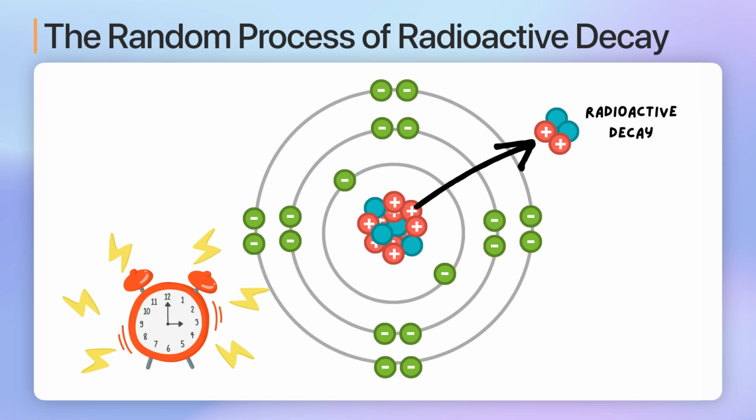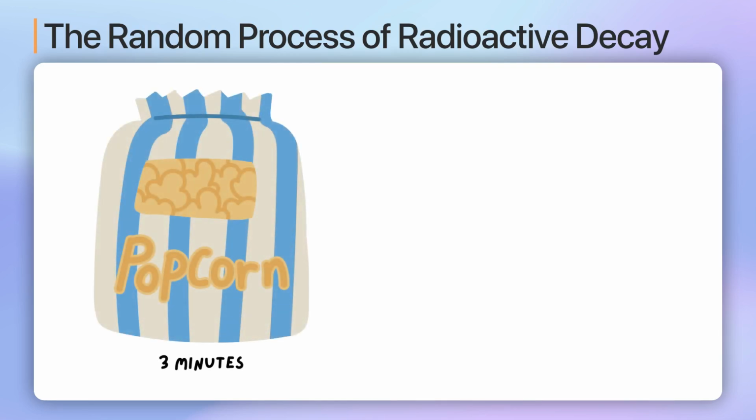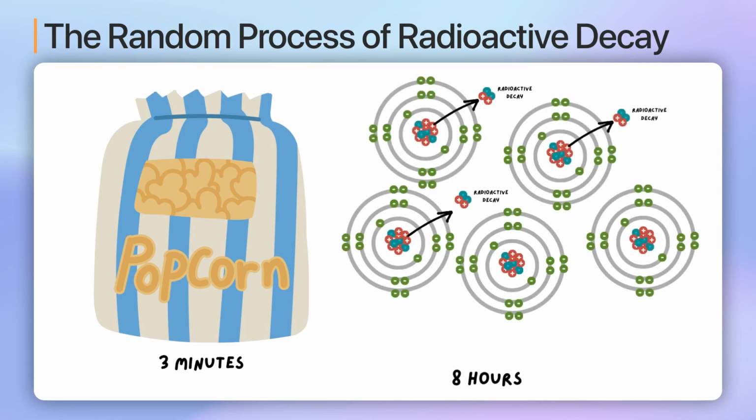Just like we can't predict which popcorn kernel will pop next, we can't predict exactly when a specific atom will undergo radioactive decay. However, while we can't predict the exact moment each kernel will pop, we can make a good guess about the overall process. For example, the popcorn bag might say it will take around 3 minutes for most of the kernels to pop. Similarly, in radioactive decay, we can predict the behaviour of a large group of atoms. We might not know when each atom will decay, but we can determine that about half of the atoms in a sample will decay within a certain time frame.